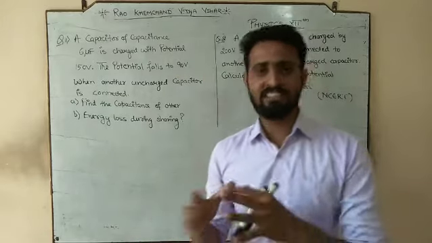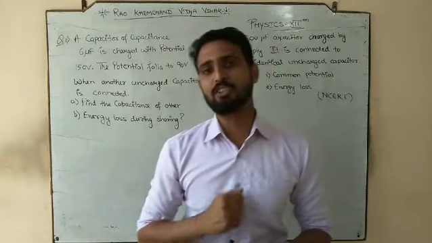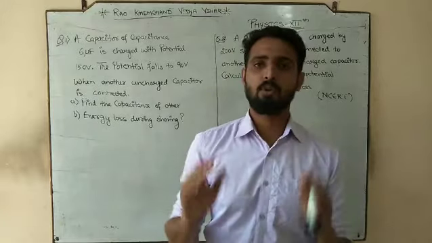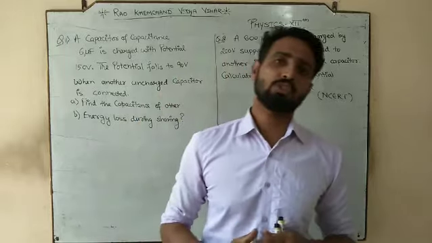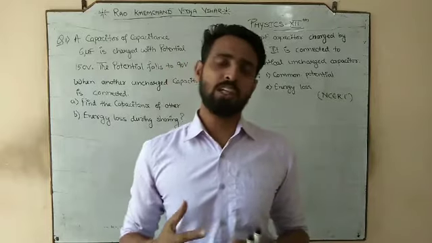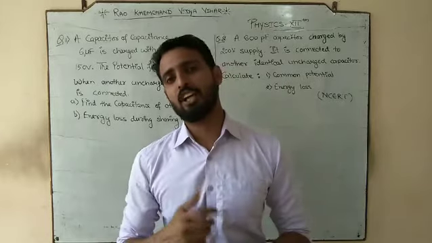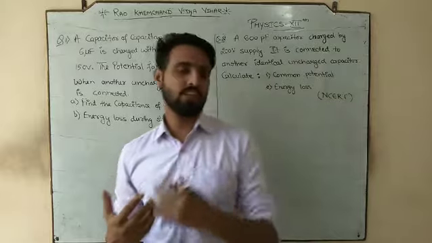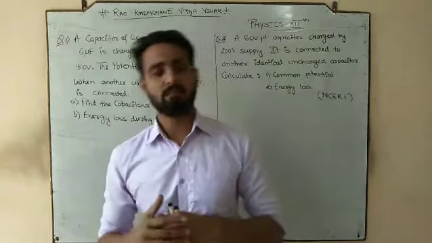After this, in the previous lecture we discussed the energy stored in the capacitor, the energy density, and at last the most important thing, the redistribution of charges. When two capacitors at different potentials are in contact with each other, there would be a sharing of the charge, a redistribution, and it continues till a common potential is attained in both the bodies.